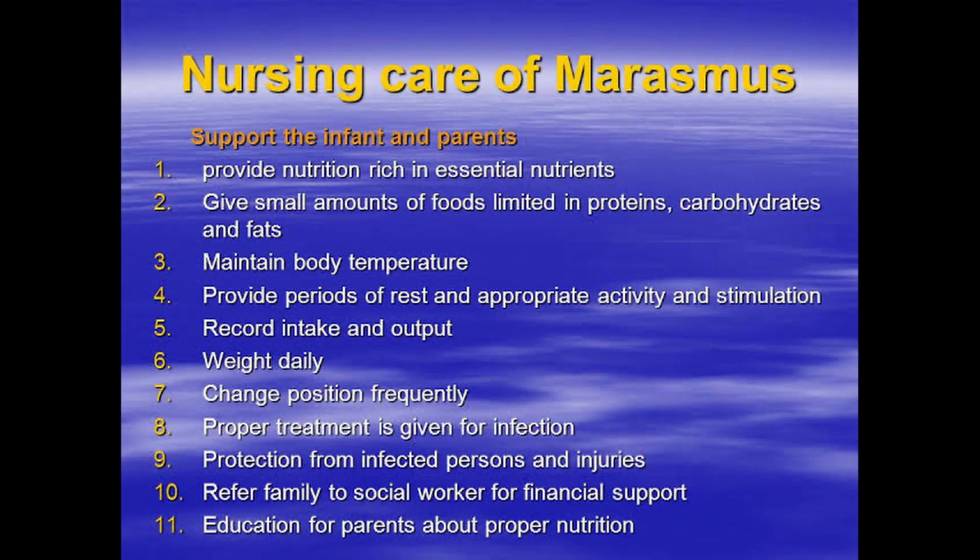Next we discuss the nursing care of the marasmus. First one is provide nutrition rich in essential nutrients. Because it is due to malnutrition, it is important to provide a nutritionally rich diet. Second, give small amounts of food limited in protein, carbohydrate and fats. Third, maintain the body temperature. Fourth, provide periods of rest and appropriate activity and stimulation.